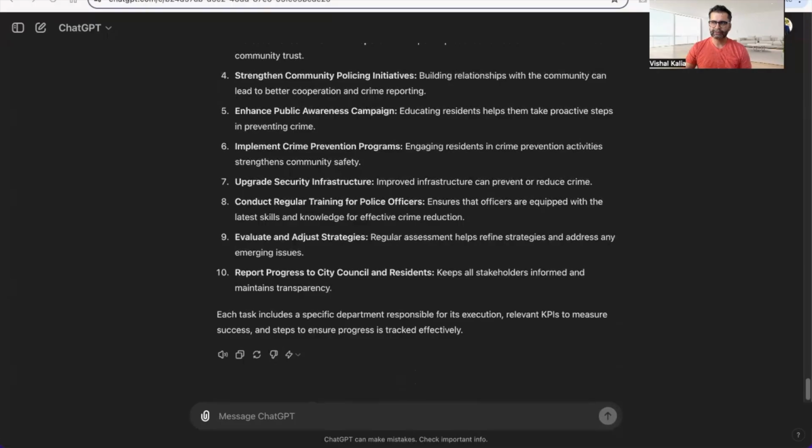So number 3 is a lot of times cities and city managers have to worry about scenario planning, right? Like, hey, I'm doing these certain things. What is the risk management, different scenarios? So here's another prompt that you can actually use for that.